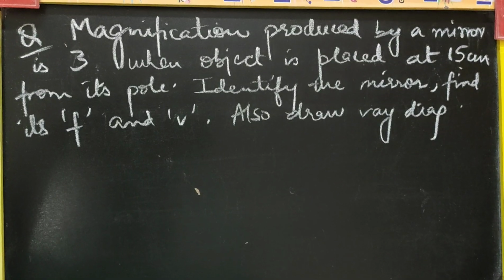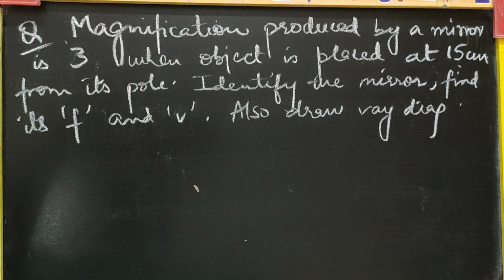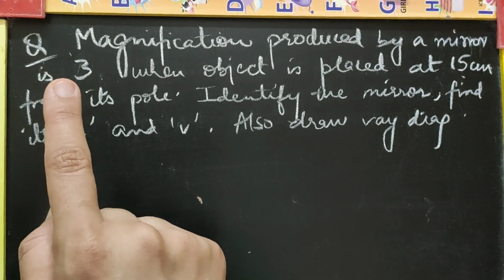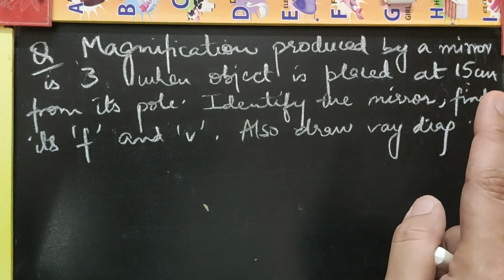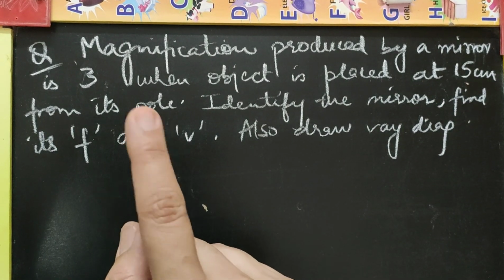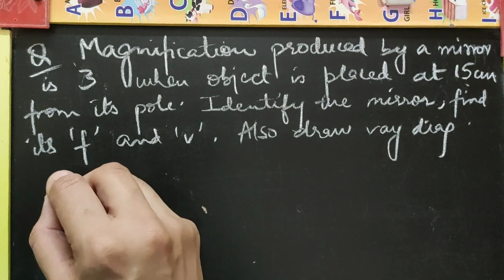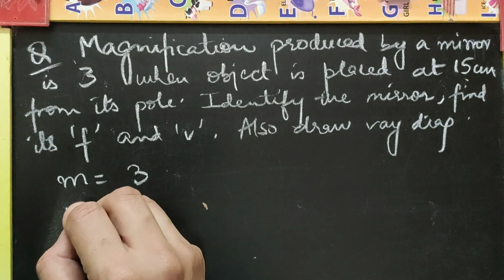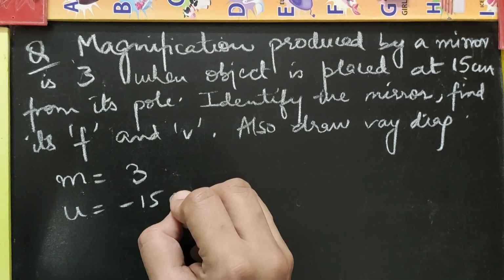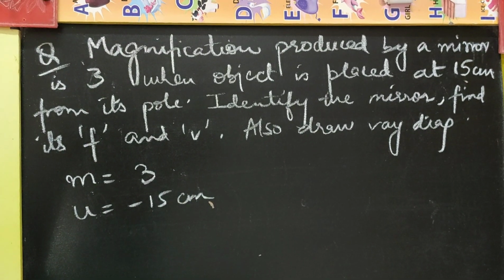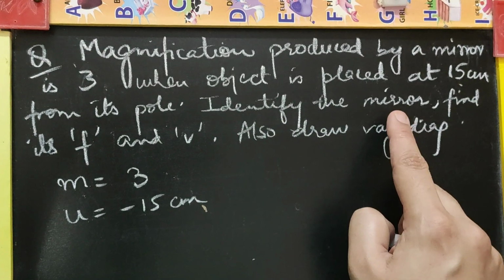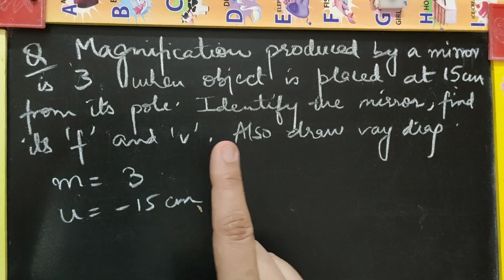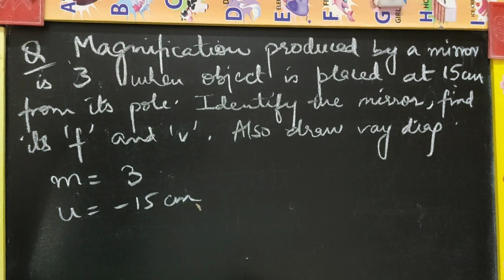This is another question. It says magnification produced by a mirror is 3. So that is positive 3. When the object is placed at 15 centimeter from its pole. So according to the data given in the question, you have been given the magnification as 3 and the object is being placed at 15 centimeter. So that means u is minus 15 centimeter given in the question. You have to identify the mirror first and then find the focal length and the image distance. Also you have to draw the ray diagram this time.